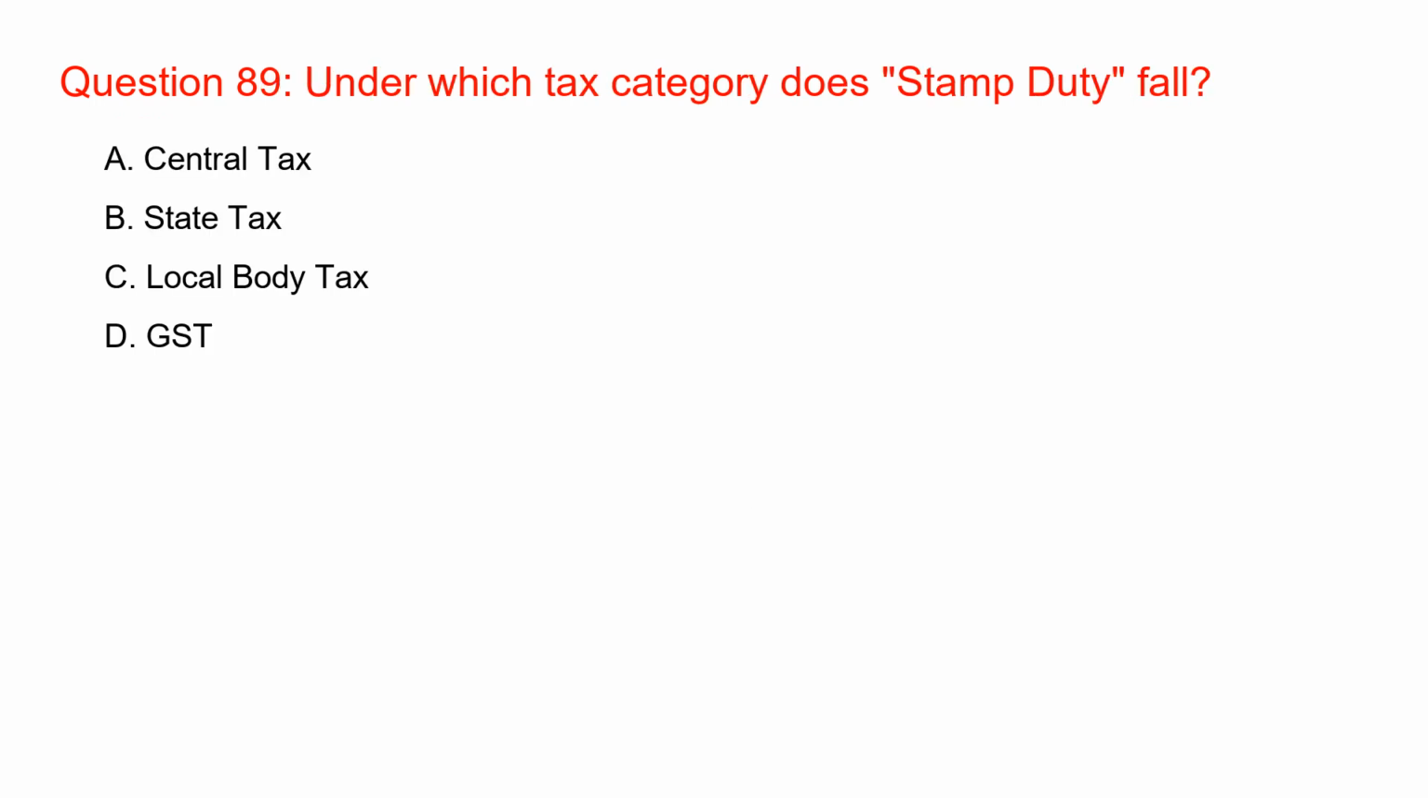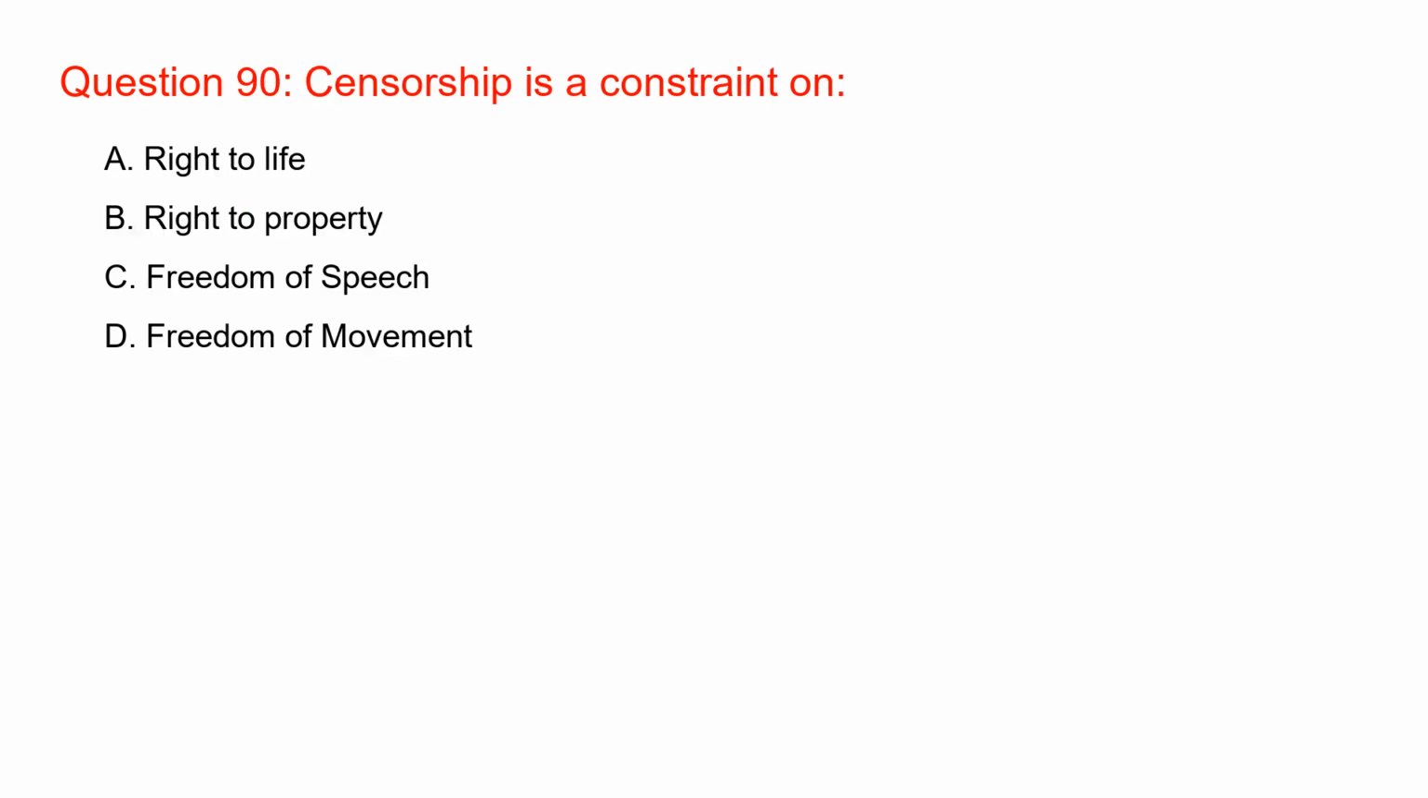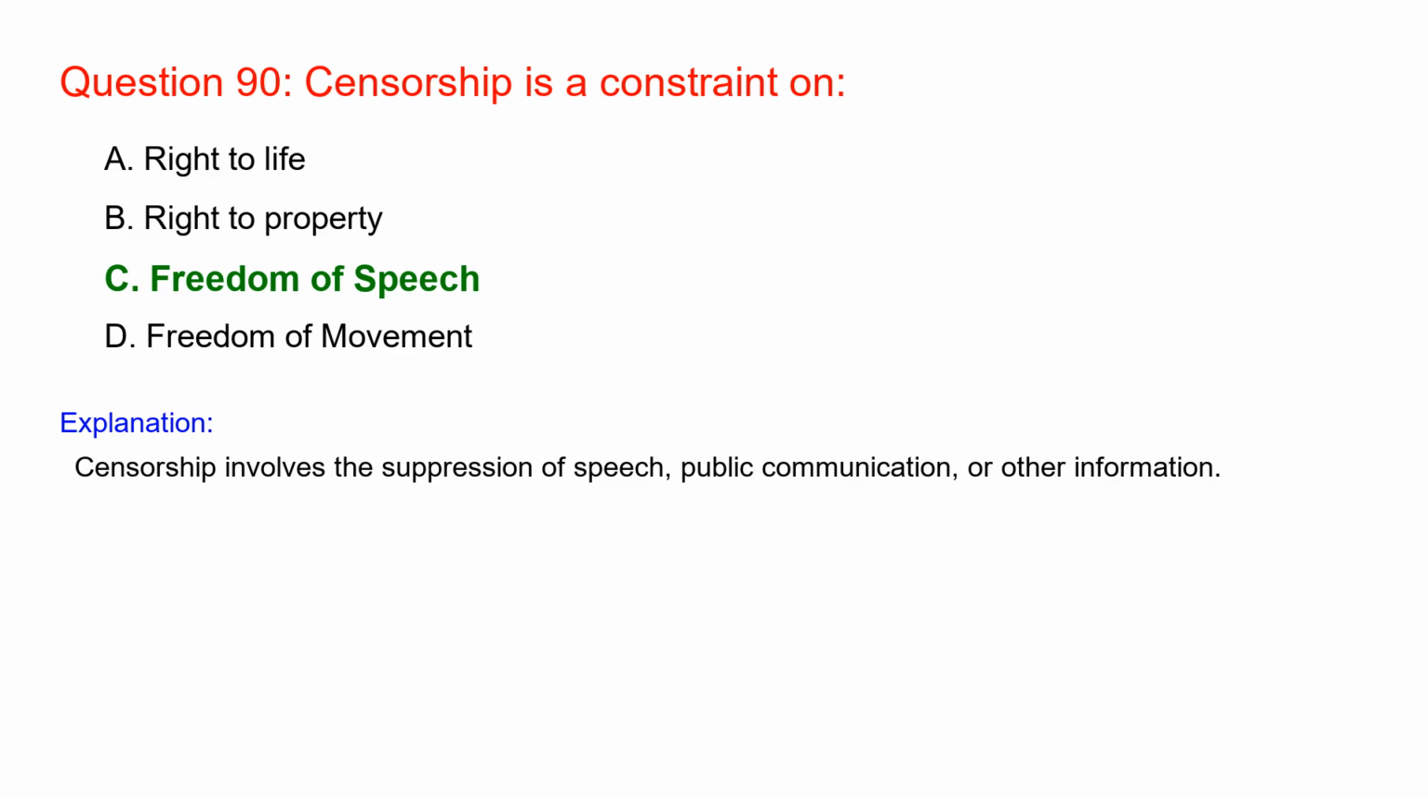Under which tax category does stamp duty fall? State tax. Stamp duties are levied and collected by state governments. Censorship is a constraint on freedom of speech. Censorship involves the suppression of speech, public communication, or other information.